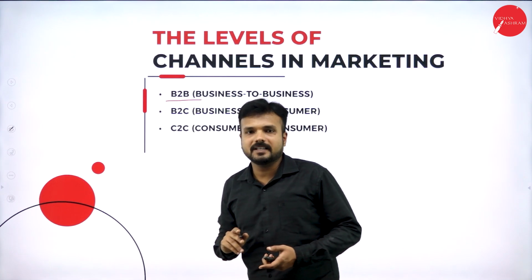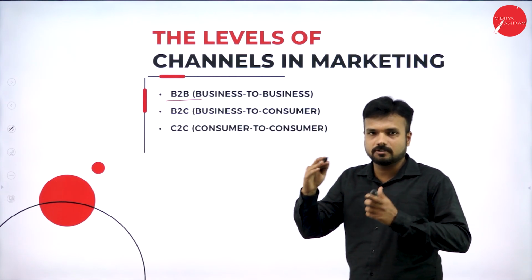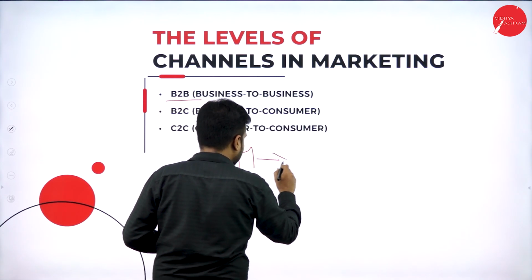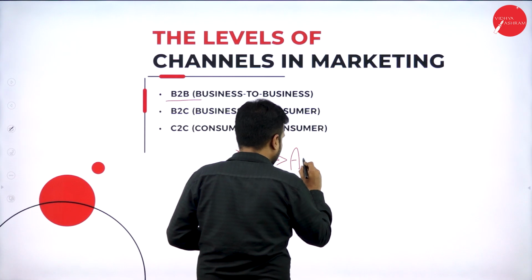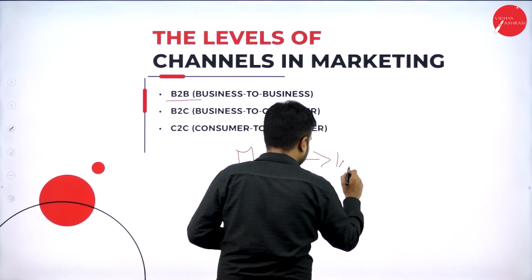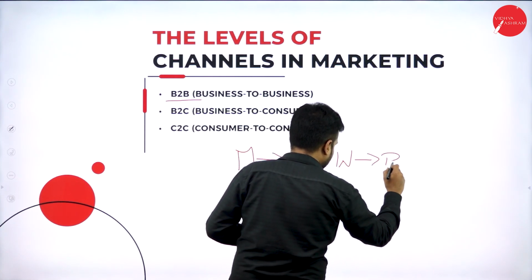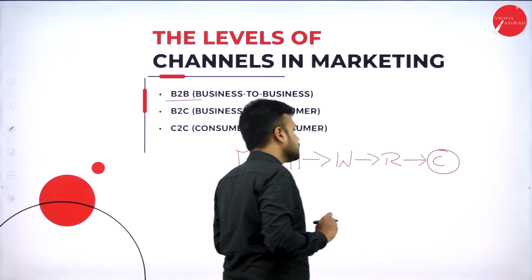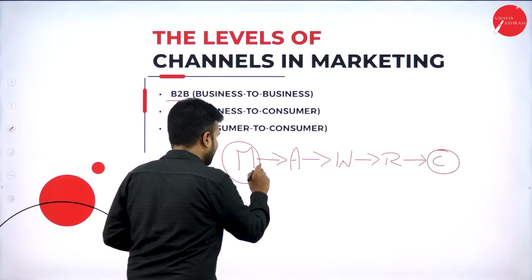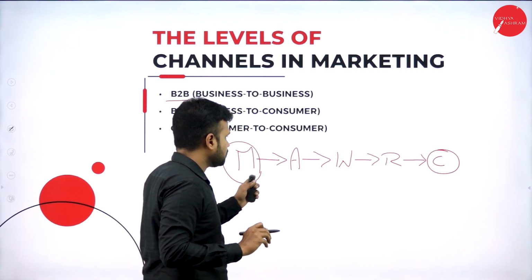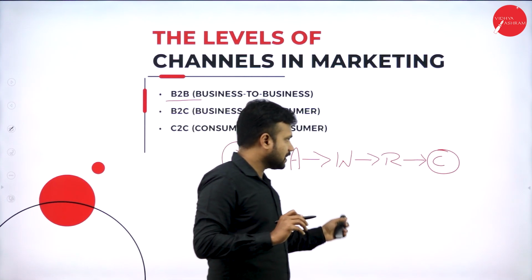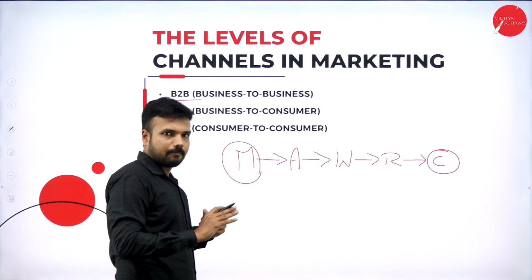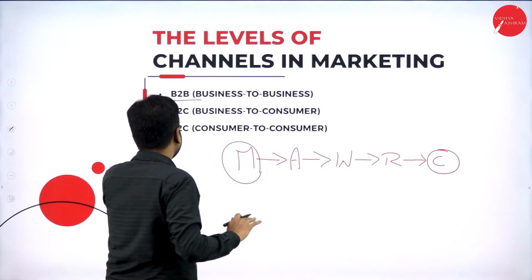There are a number of companies which sell their product from one business to another business. I will give you an example. Manufacturer, he is going to convert raw materials into finished product, followed by agent, wholesaler, retailer and end user of commodity called consumer. Here manufacturer is going to manufacture the product. He is going to serve agent to wholesaler, wholesaler to retailer. Whatever transaction happens between two business entities, we call it B2B.